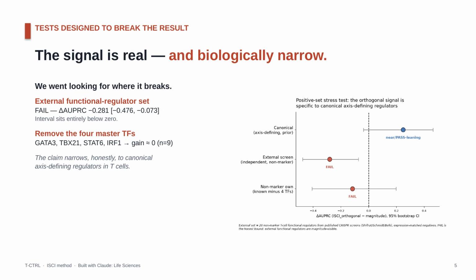We went looking for where it breaks. On a broad external set of regulators, it fails, minus 0.28, the whole interval below zero. Remove the four master transcription factors and the gain collapses, so the honest claim is narrow. Canonical state-defining regulators in T cells.